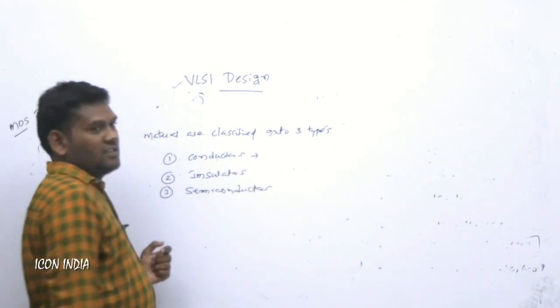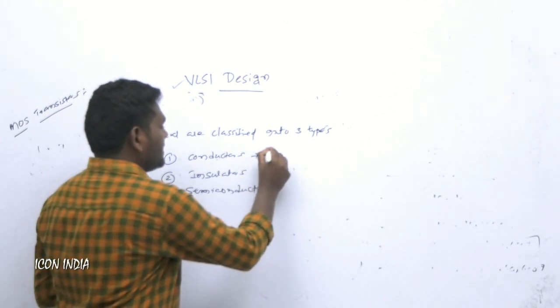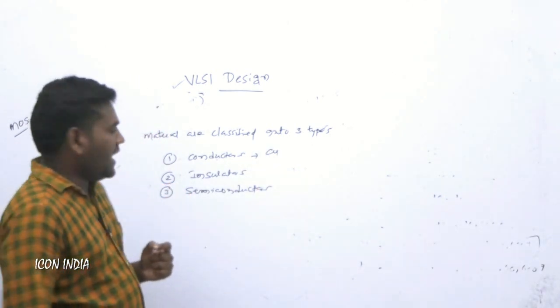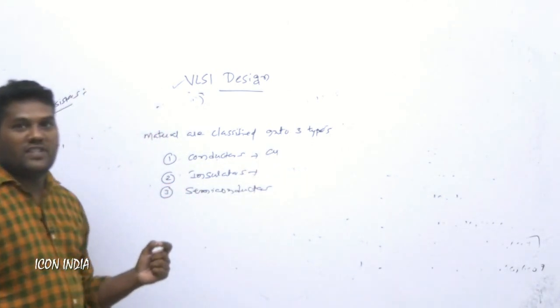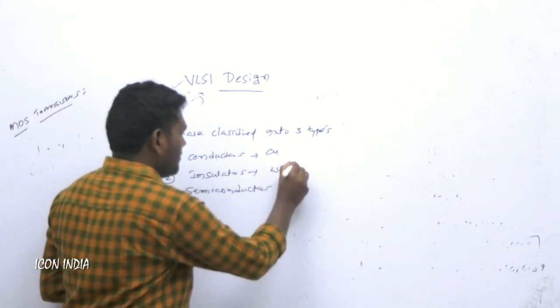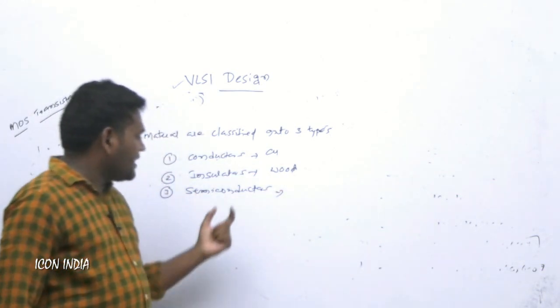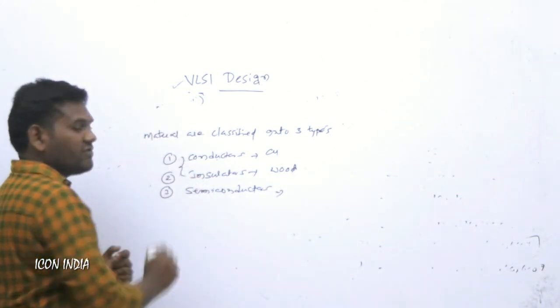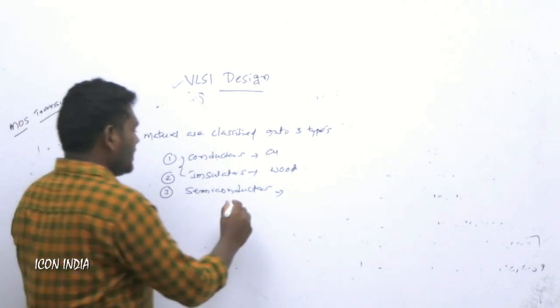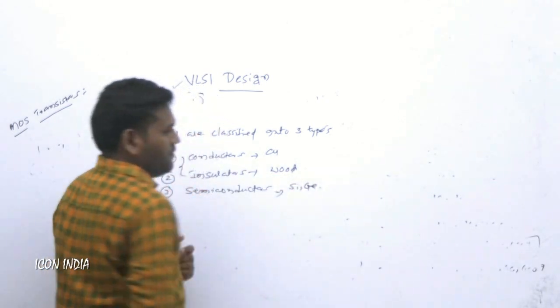Conductors are materials which allow electricity. The best example is copper. Next, insulators do not allow electricity. The best example is wood. Next, a semiconductor acts like both a conductor as well as an insulator. The best examples of semiconductors are silicon and germanium.